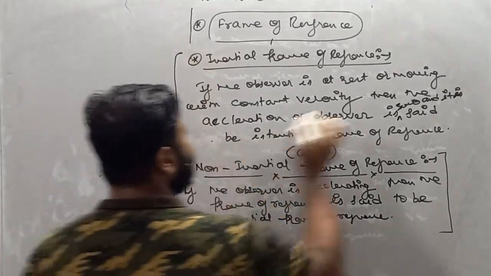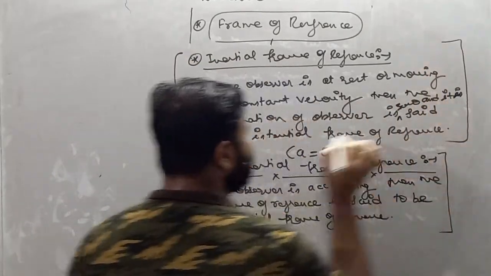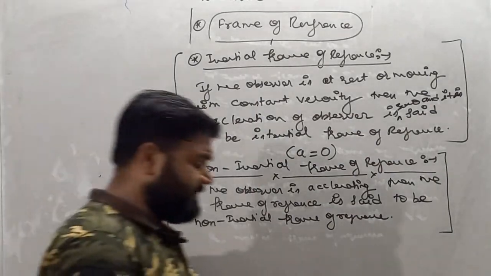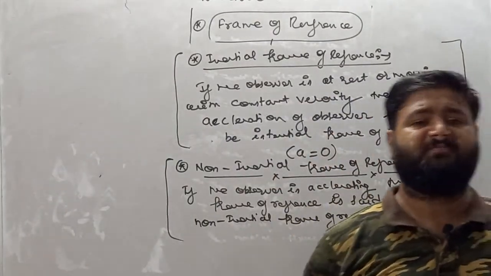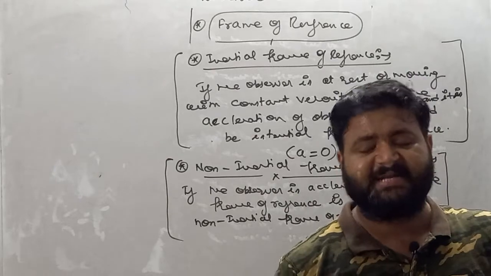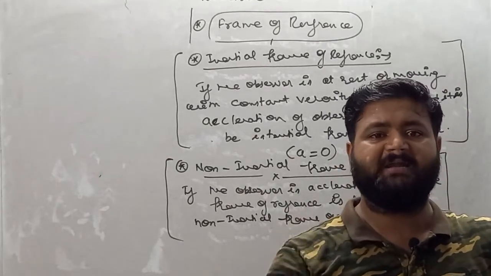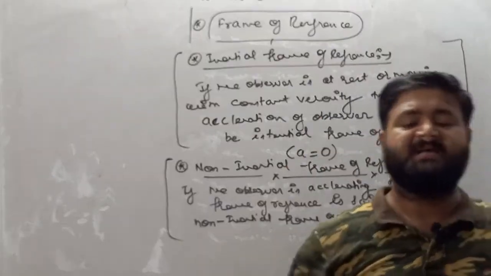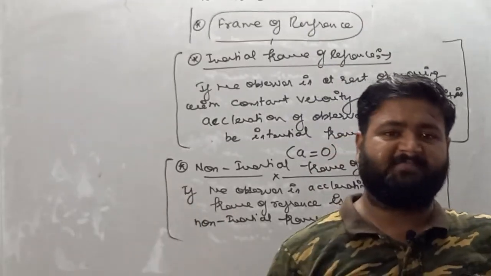So my dear student, remember, frame of reference is nothing but observer. On the basis of the condition of the observer, frame of reference is categorized into two types. One is inertial frame of reference and second is non-inertial frame of reference.